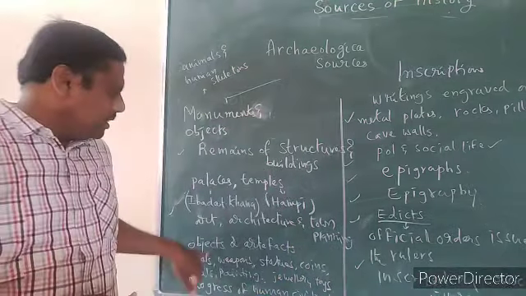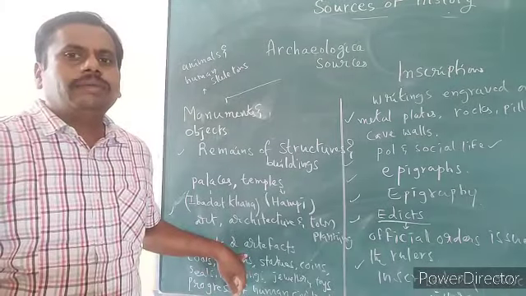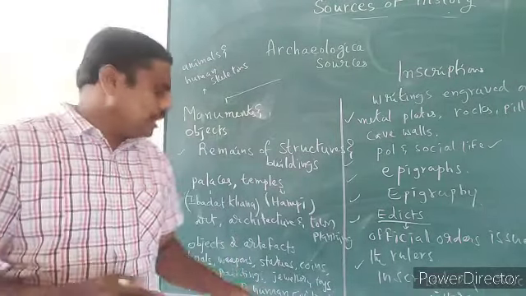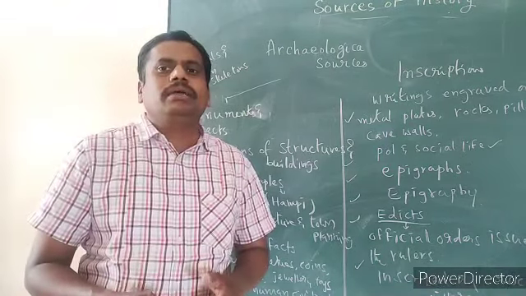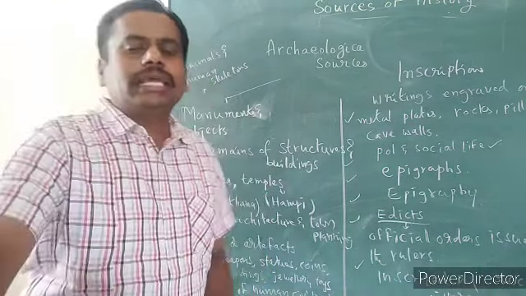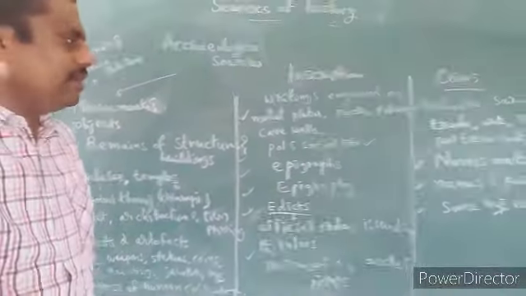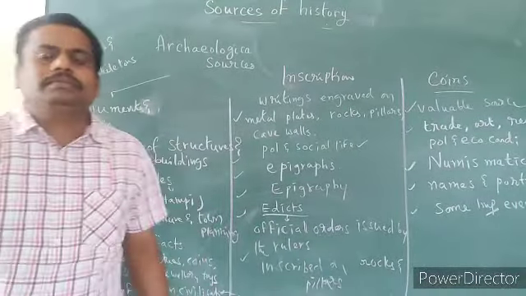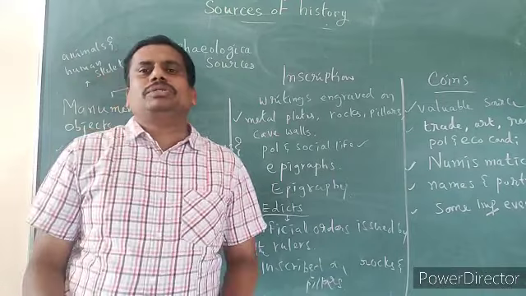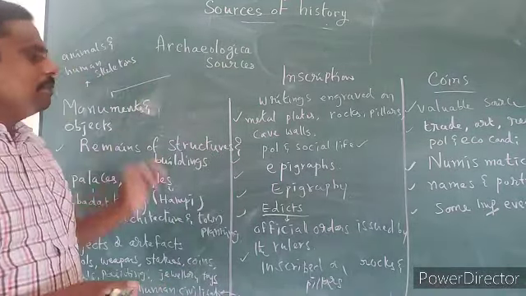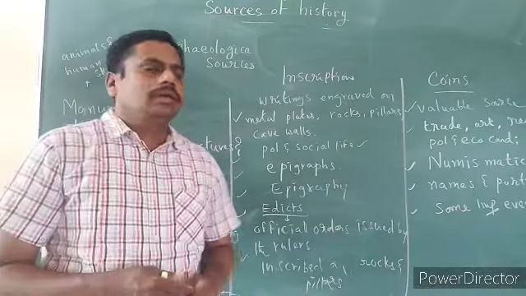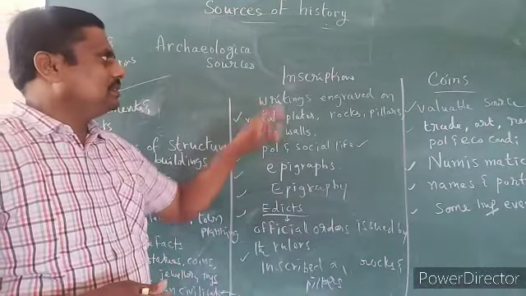So in that way, the objects and artifacts also help us to know about history. What will come under the objects and artifacts? Artifacts are nothing but what we have excavated, which have been excavated. Those are called artifacts. Those also help us to know about our history. So these all come under monuments and objects.